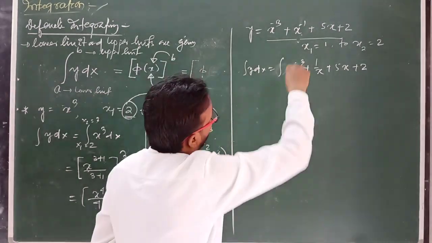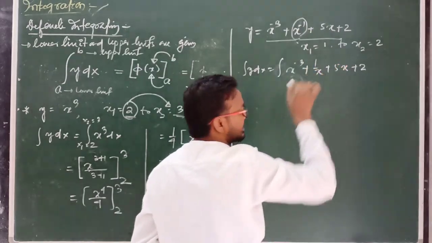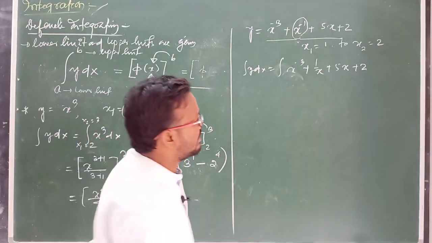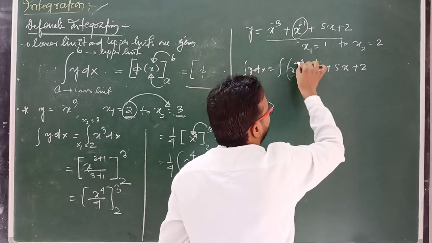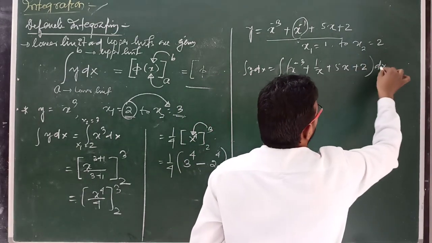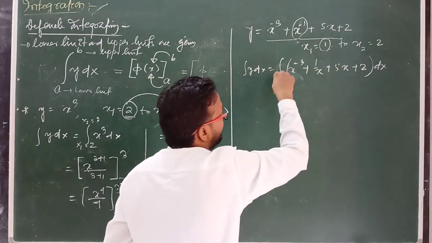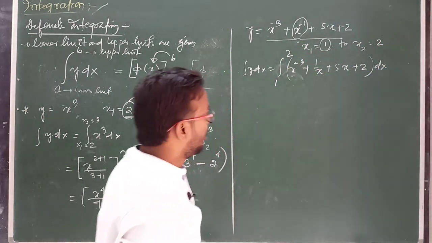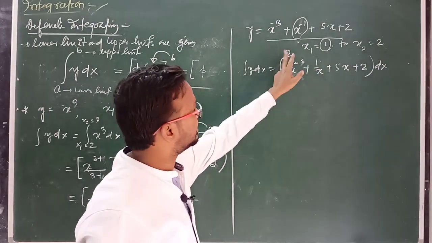Suppose a term is given as x to the power minus 1. Then first we have to convert this relation into 1 by x. Why? Because n can never be minus 1. First we write the 1 by x format into dx. The lower limit is 1, so we write 1 here, and the upper limit 2 means 2. Clear? 1 to 2, this is the lower limit, this is the upper limit.